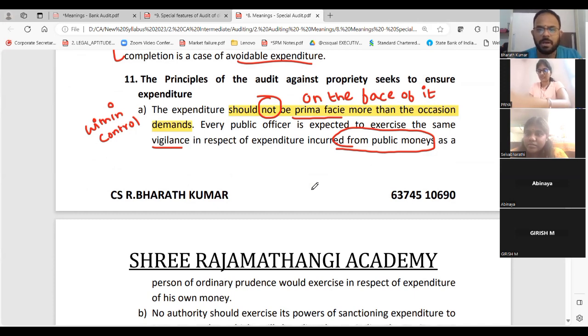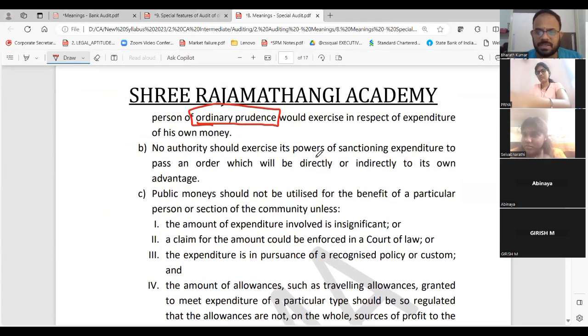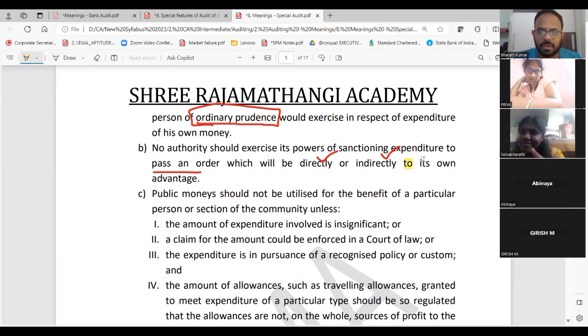Correct? So ordinary prudence. Normally you should find out that this is extra without any extra effort. Second, no authority should exercise the power of sanctioning expenditure to pass an order which is directly or indirectly to its own advantage. Not for your advantage, you should incur government expenditure.